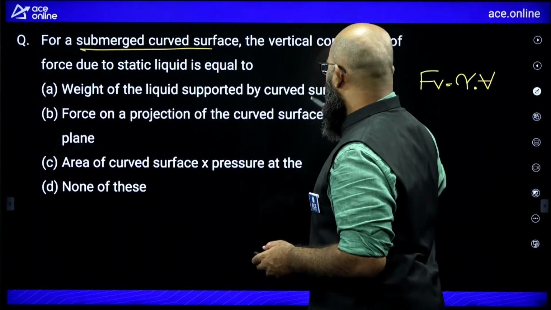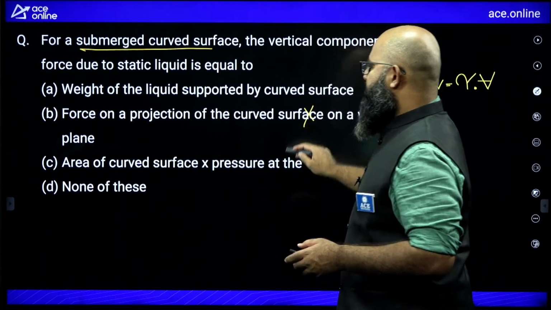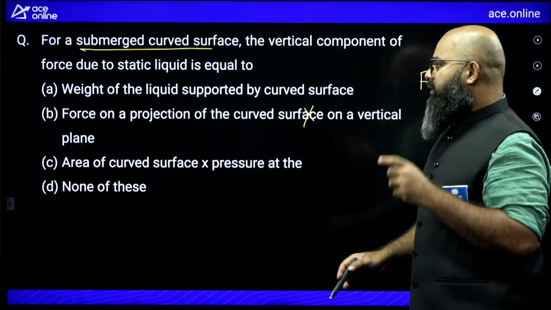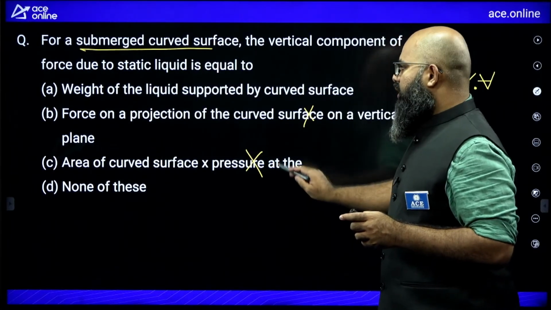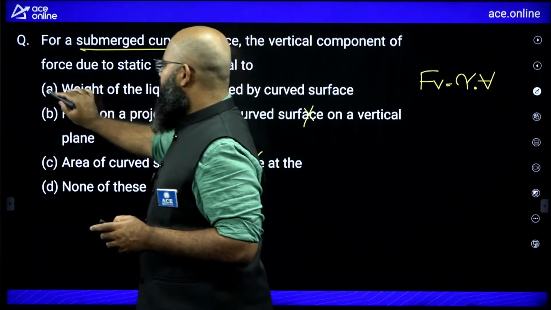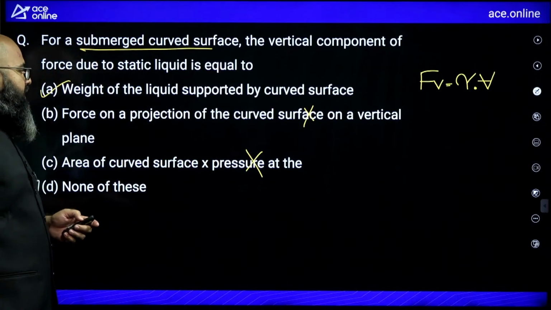Okay, it can be correct. The force of projection on the curves is not. Force of projection on projection is horizontal force. Area of curved surface multiplied by pressure at the surface, no, none of the answer. The relevant answer over here would be option A.